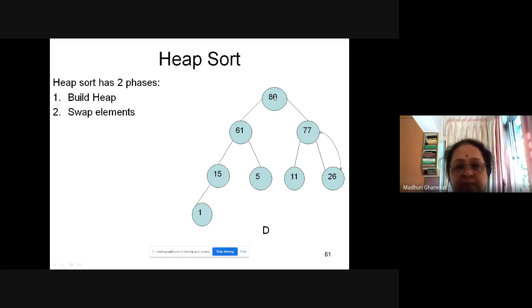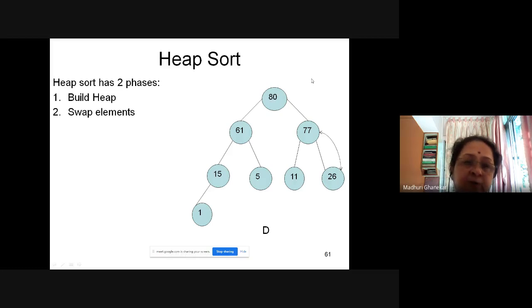This is a max heap. You will notice now you can check from the bottom. This is fulfilling the heap property. These two are smaller than this. That is also fulfilling the heap property. Those two are smaller than this, so this is also fulfilling, and those two are smaller than this. So that is also fulfilling the heap property. This is a max heap. Remember, the maximum element is at the root.